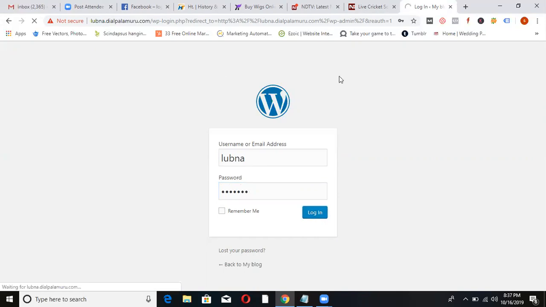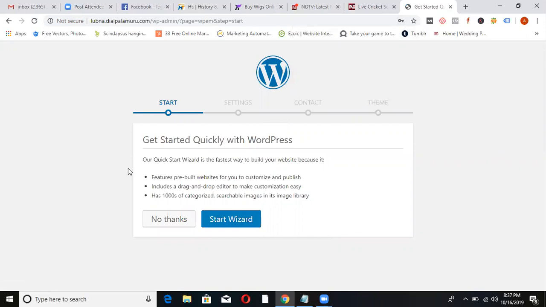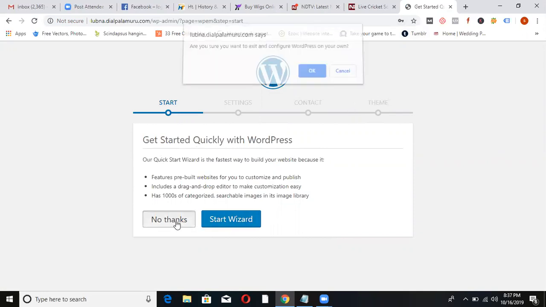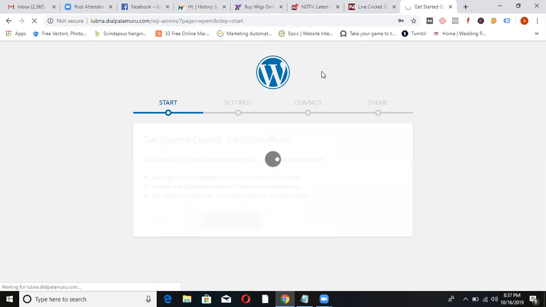Now, when I enter the ID and password correctly, it will go to the dashboard. When you're doing it for the first time, it will ask you to get started quickly with WordPress. People generally click on Start Wizard. Don't click on this. Go for No Thanks. Start Wizard means it will give you some steps and we don't require them because we're learning anyway. So click on No Thanks. Now you'll go to the dashboard.